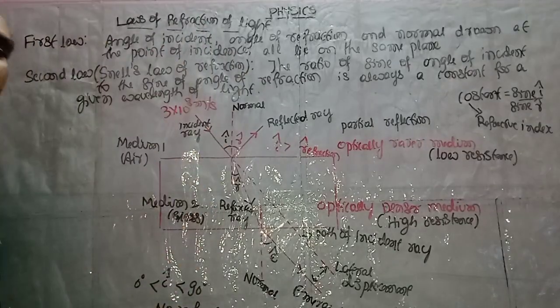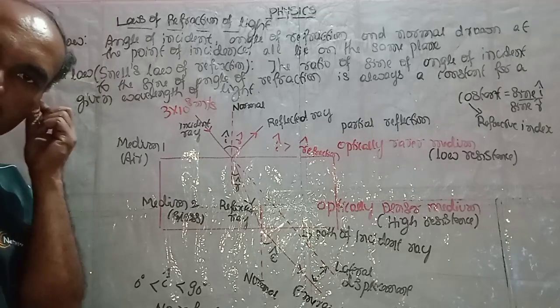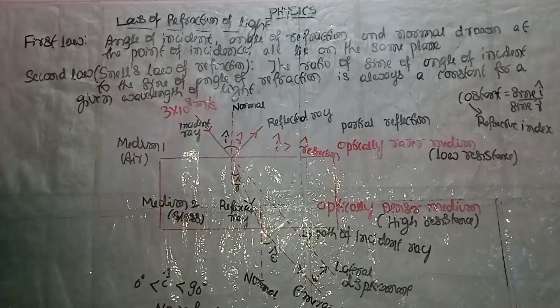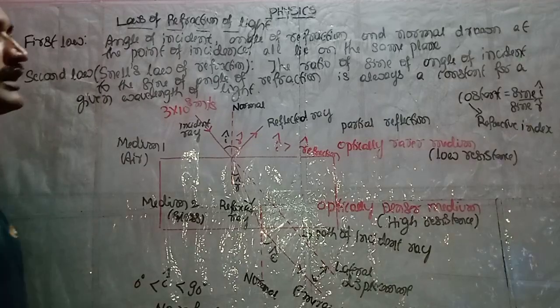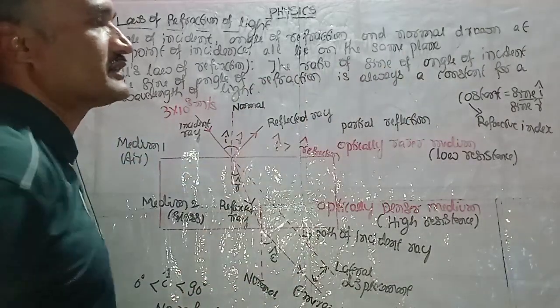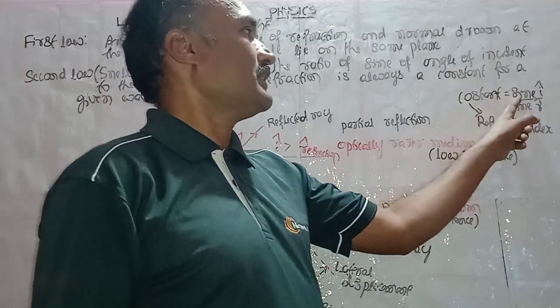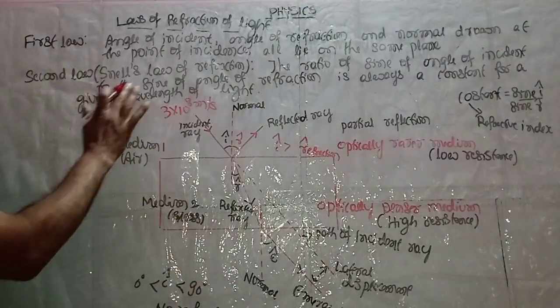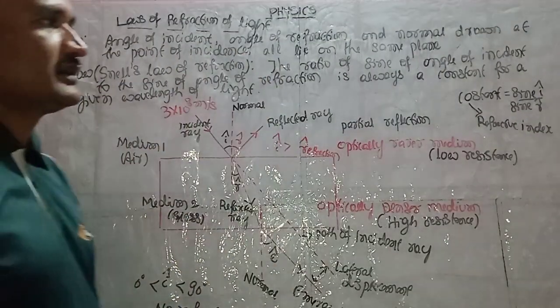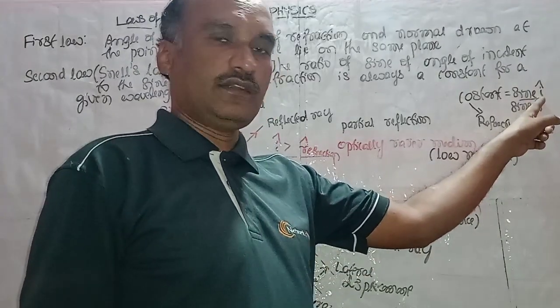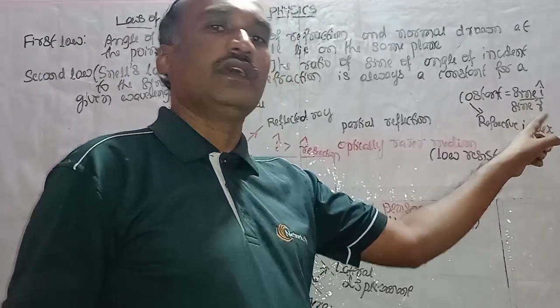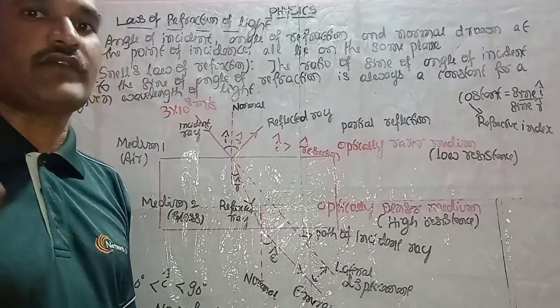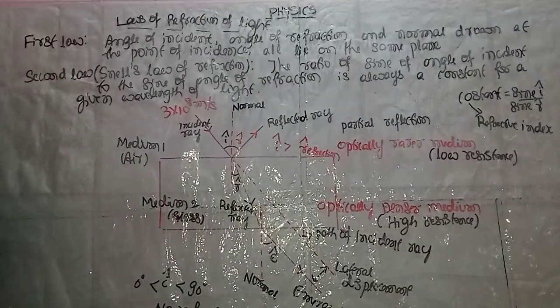And the second law of refraction is also called Snell's law of refraction. What it says is that the ratio of the sine of the angle of incidence to the sine of the angle of refraction is always constant, a particular value, for a given wavelength or a given color of light.